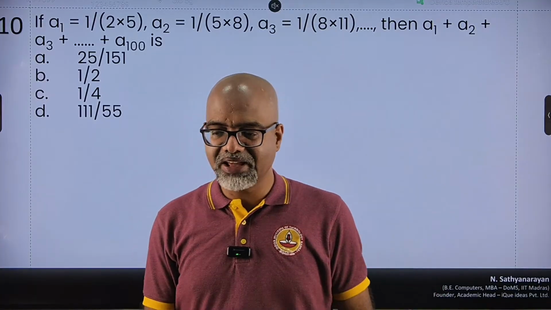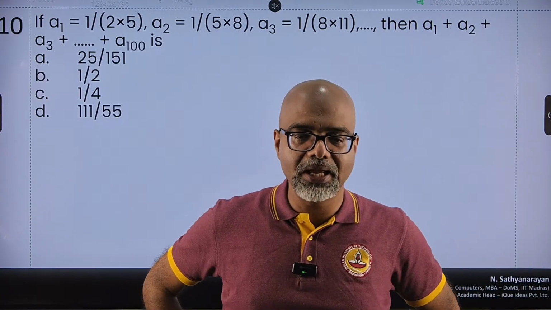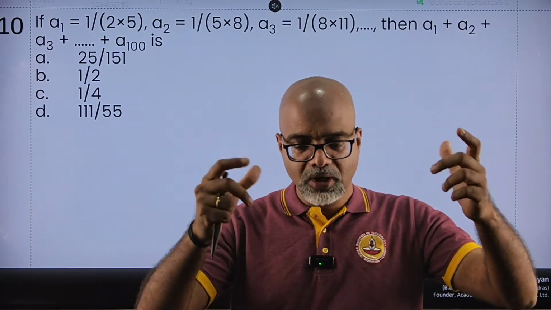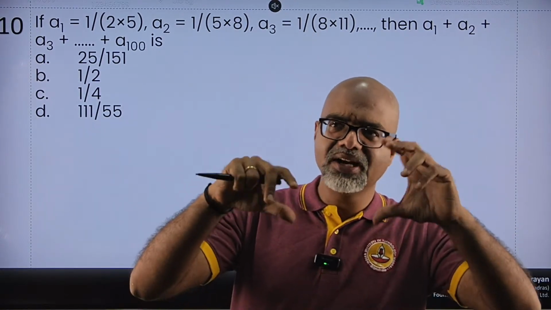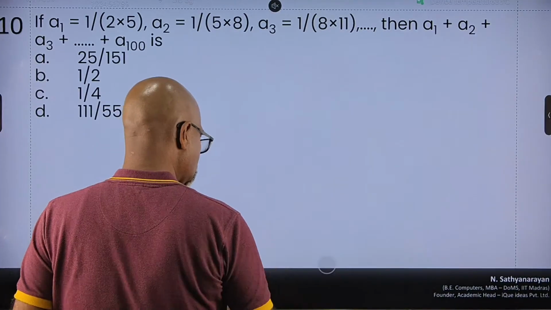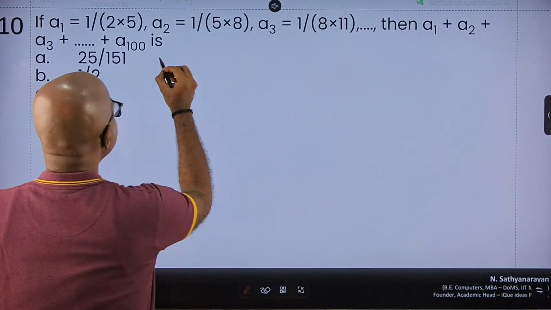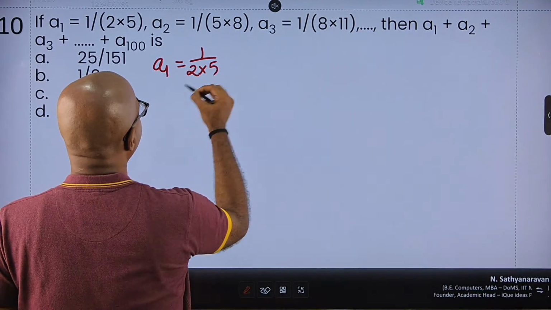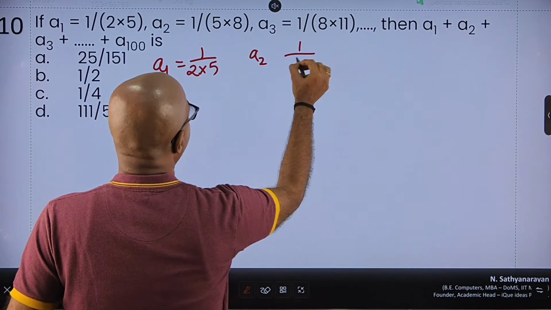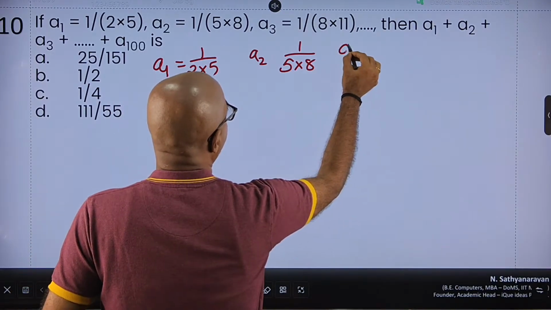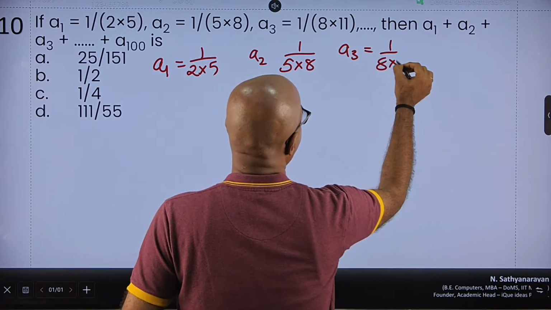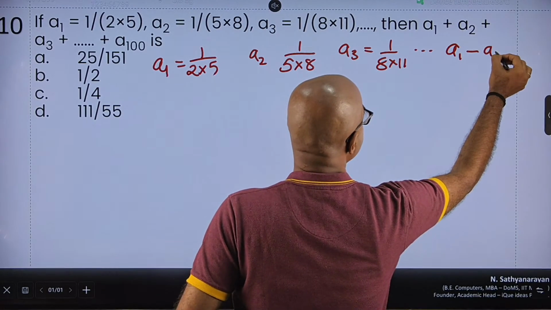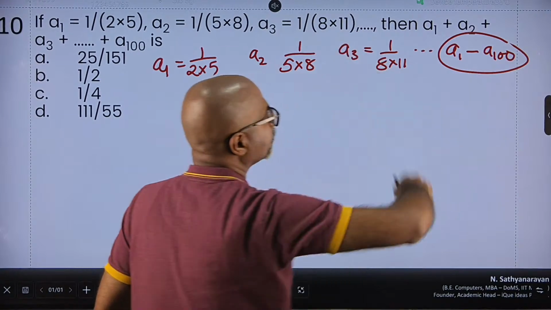Again, a very, very popular type of question which comes in exams. And this is a combination of, I would say, summation and progression or series. Let's understand this question. It says my first term is 1 upon 2 into 5. My second term is 1 upon 5 into 8. My third term is 1 upon 8 into 11, and so on and so forth. And I have to add all terms from 1 to 100, right?